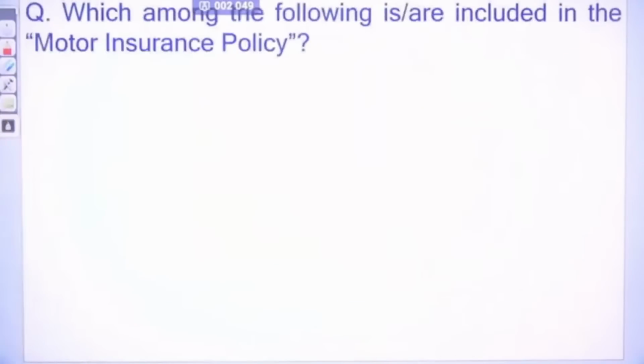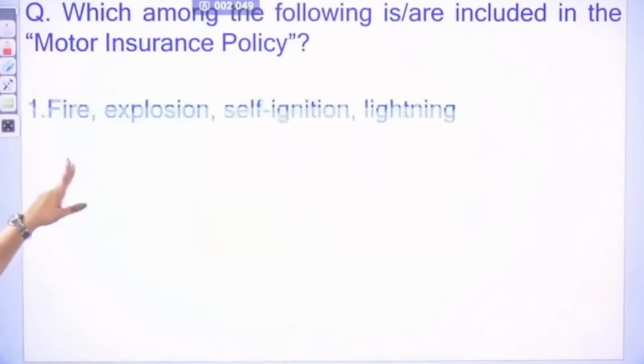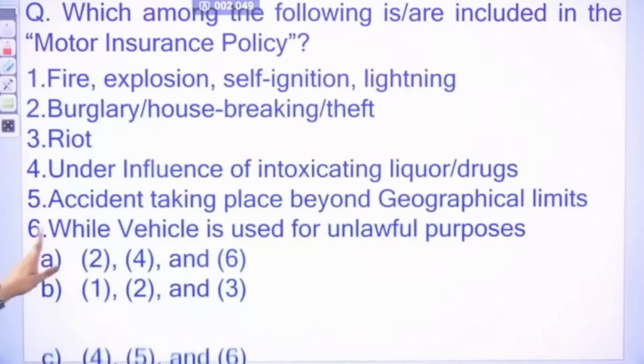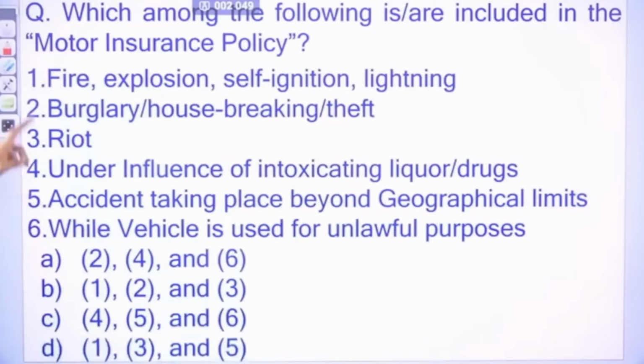Now, which of the following are included in the motor insurance policy? So what kind of uncertainty, what kind of risk will be covered under the motor insurance policy? You have to answer, and these are the options in front of you. So out of these 6 statements or 6 conditions, which of the following are included in the motor insurance policy?